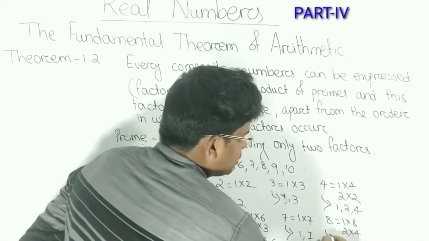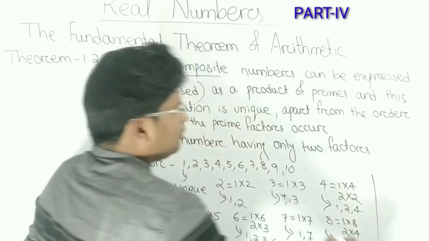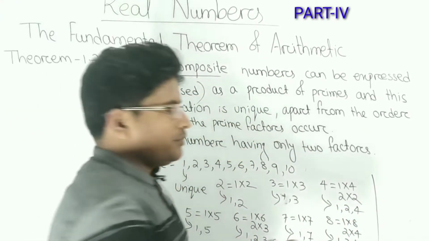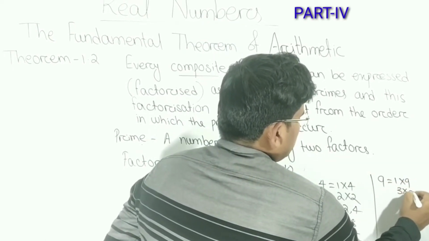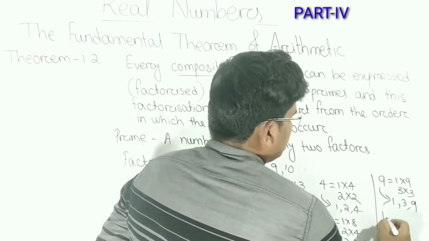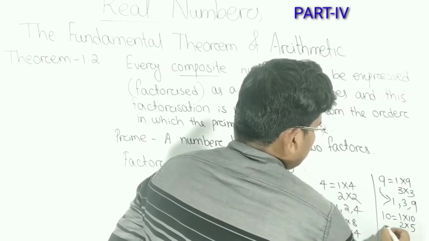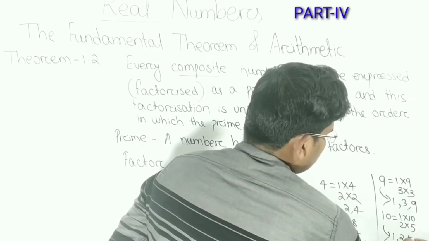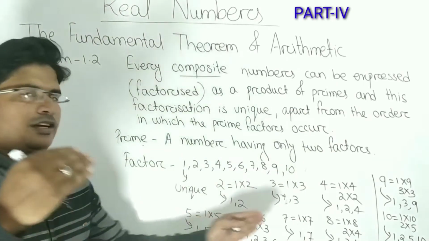Now what are the factors of 8? 1, 2, 4, 8. Similarly, if we check the factors of 9, 1 into 9, 3 into 3. That means the factors are 1, 3, 9. Now 10, 1 into 10, 2 into 5. What are the factors of 10? 1, 2, 5, 10.